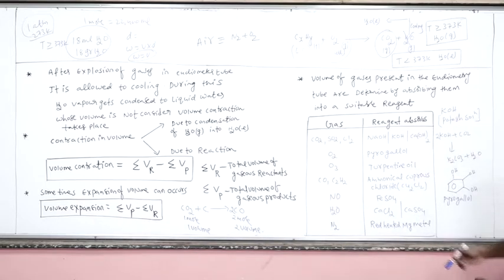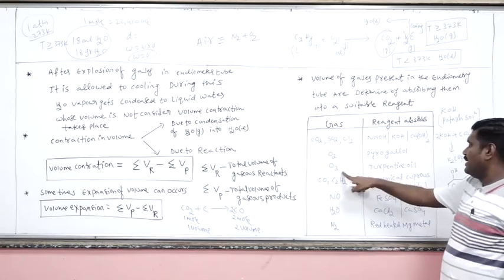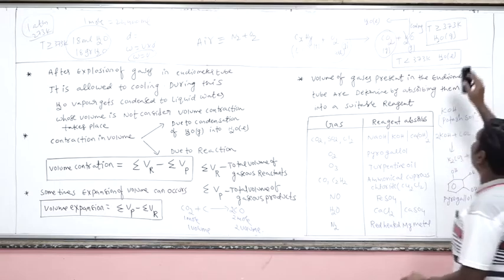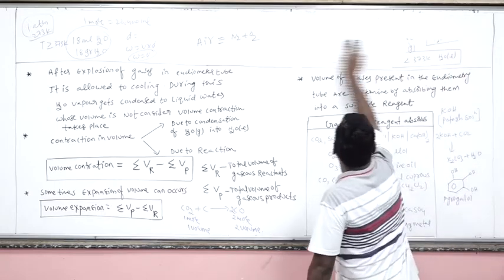Now, next one is ozone. Ozone is absorbed by turpentine oil. What is the formula of turpentine oil? I am writing here.